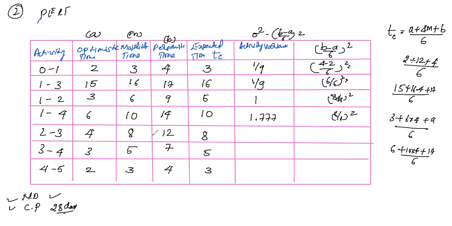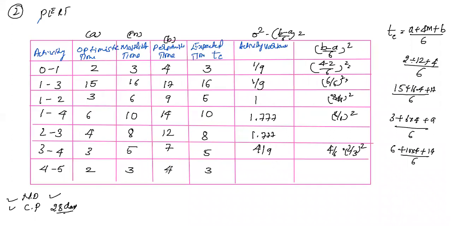Okay, 1.77 similar to here also. So 14 minus 6 is 8 here, and 12 minus 4 is also 8. The same answer will be 1.77. Okay, next is here 7 minus 3. 7 minus 3 will be 4. 4 by 6, simplify this to 2 by 3. 2 by 3 squared is 4 by 9.